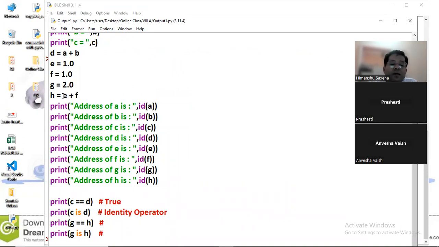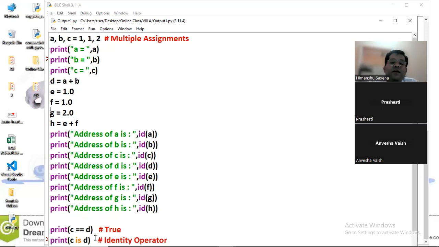Just see what is happening here. g is h. g is 2.0, and h is e plus f, it means 1.0 and 1.0. And the answer is coming false.